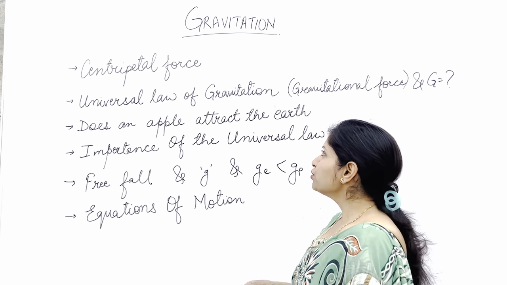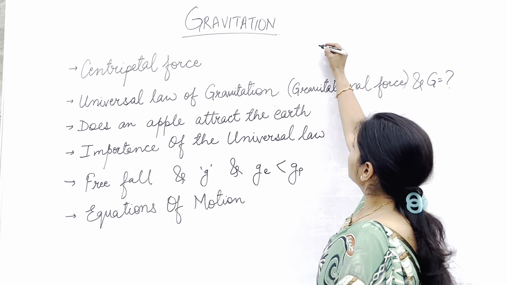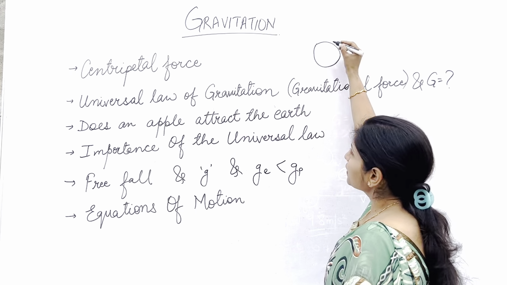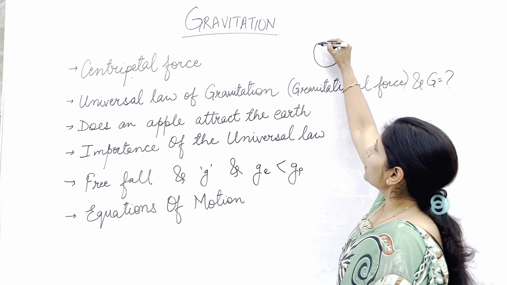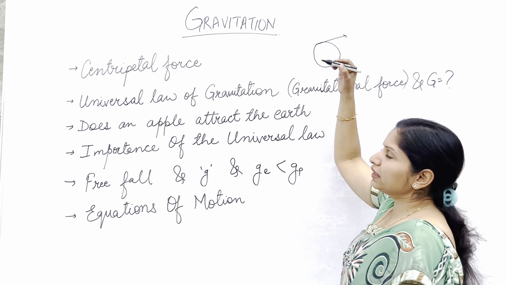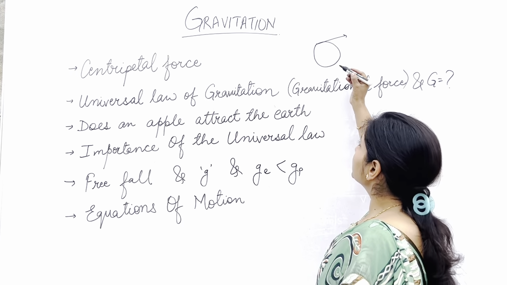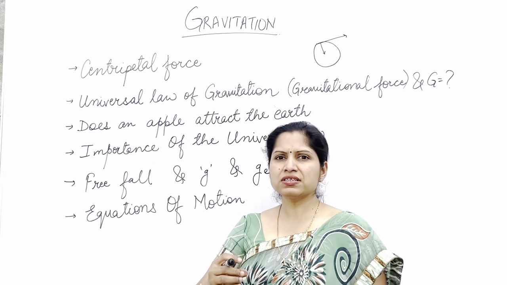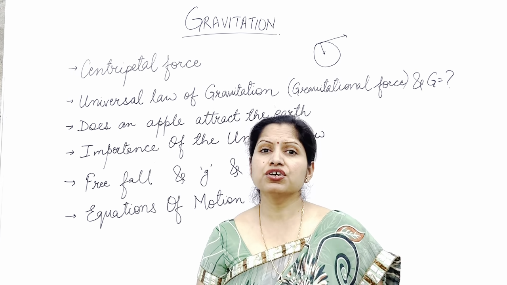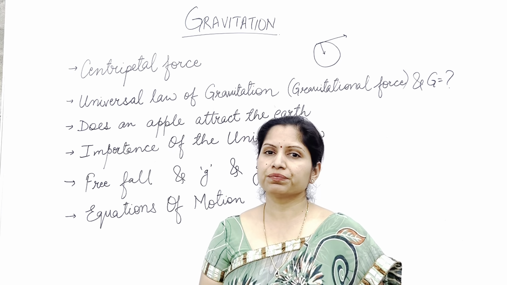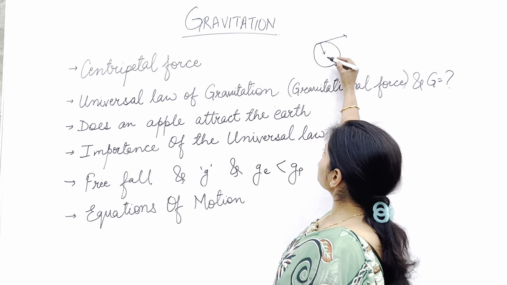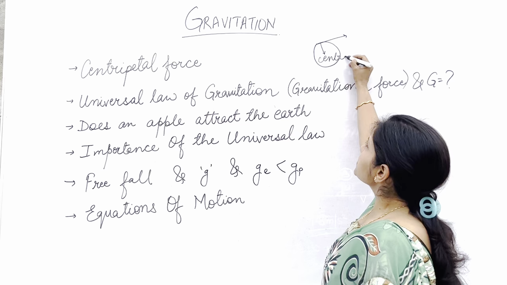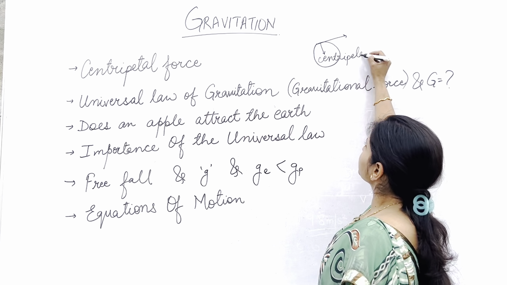So whenever any object is moving in circular motion, its velocity tries to pull it outwards, but a force has to be there that pulls it towards the center and keeps it moving in the circular motion. This central force is known as centripetal force.